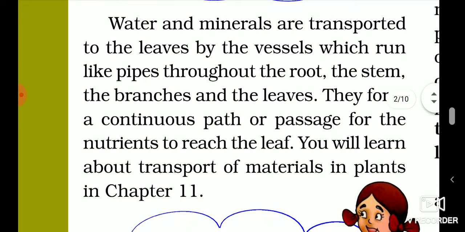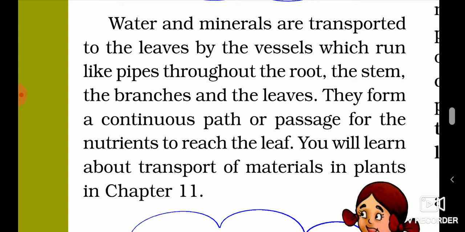Then where do plants get water from? Plants get water through roots. Roots will absorb the water present in the soil. So roots will provide water to the leaves through vessels. There are pipe-like vessels present in the plants.